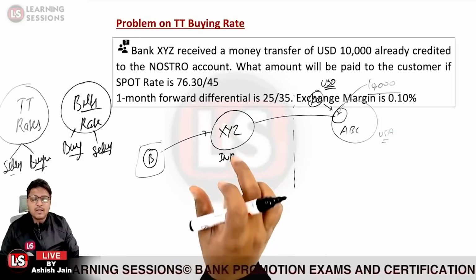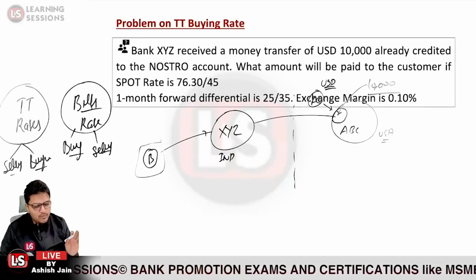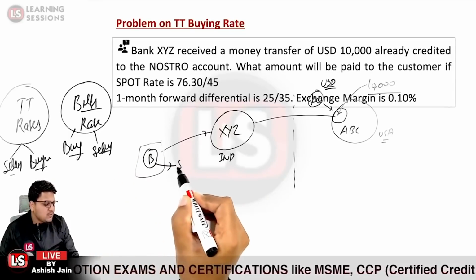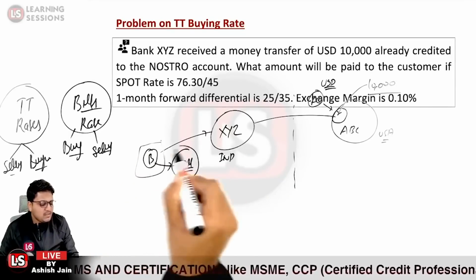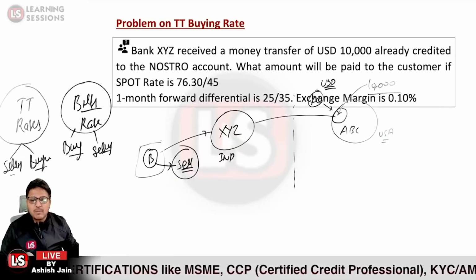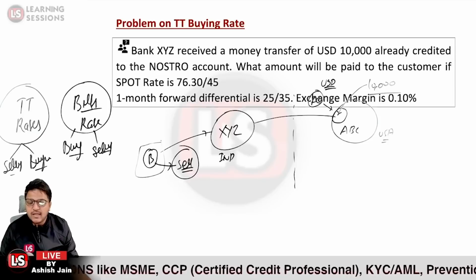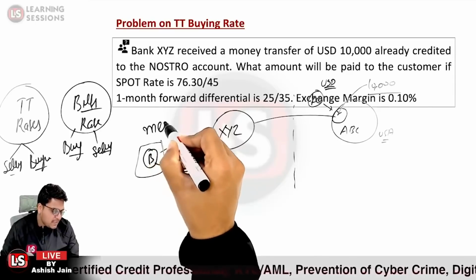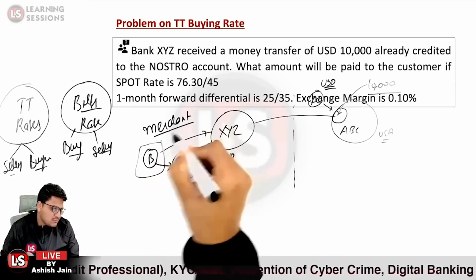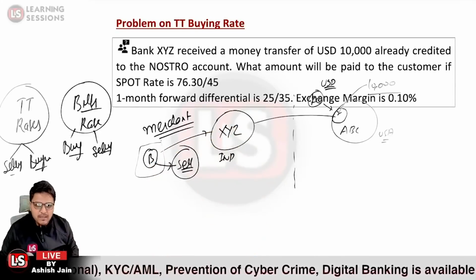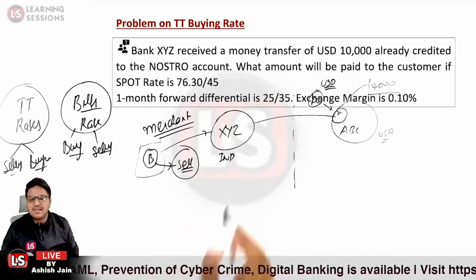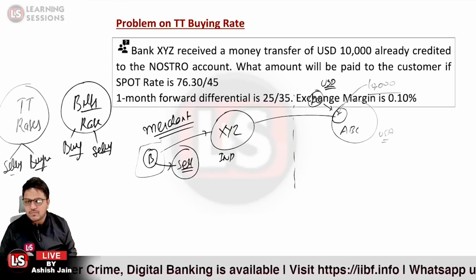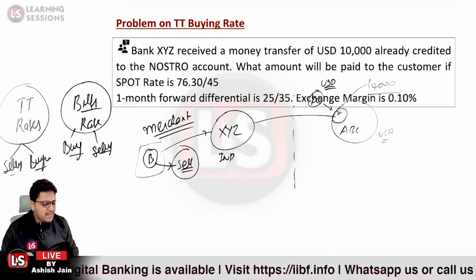And further, what amount will be paid to the customer? Now look from the bank perspective. B wants to sell these 10,000 USDs. Now what rate shall be quoted? Will it be the buying rate or the selling rate? It is a merchant rate which is applicable, because you are going to deal with the customer over here. Now B wants to sell the USDs, so we will be quoting the buying rate over here.